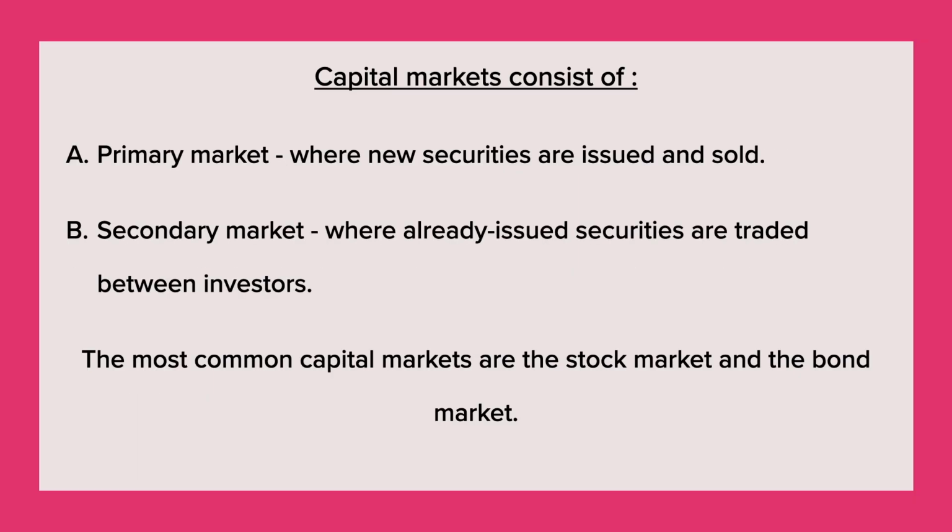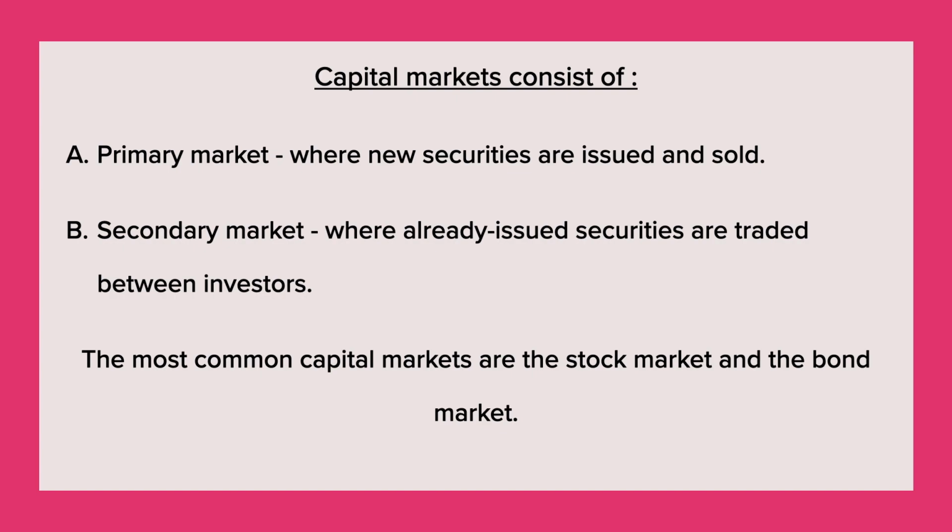Now let's see what the capital market consists of. First, it consists of the primary market. What is the primary market? Where new securities are issued and sold. Notice that word, new securities. That means for the very first time. If you recall when I showed you the first slide, classification of financial markets, under primary market I wrote a three-letter word called IPO, which stands for initial public offering. So there the companies are going to issue or subscribe shares from the public for the first time.